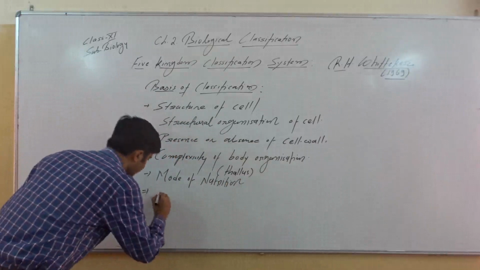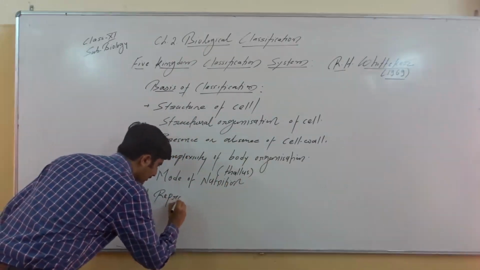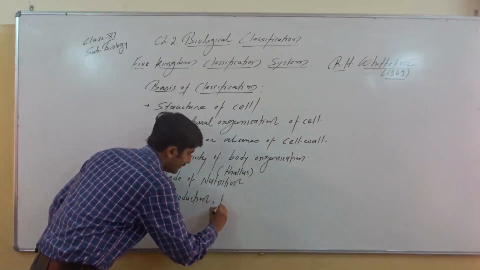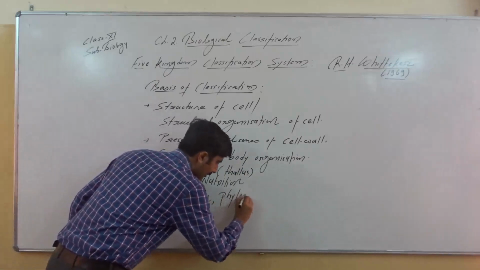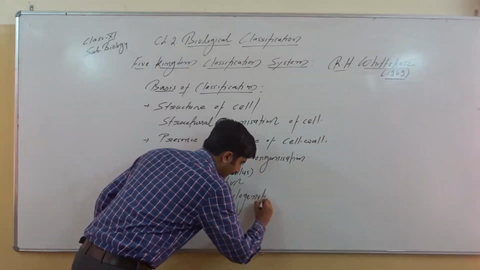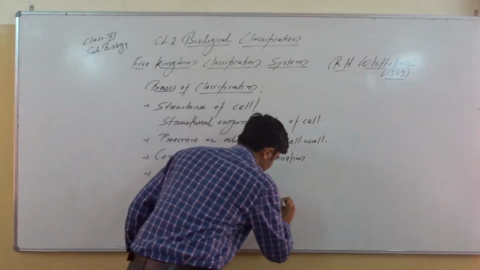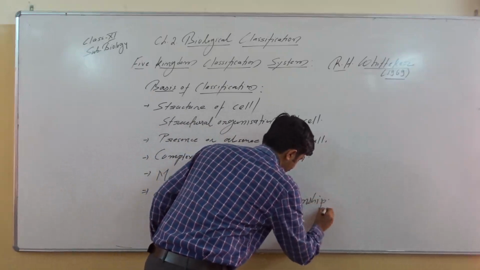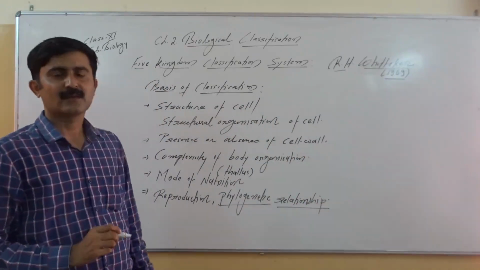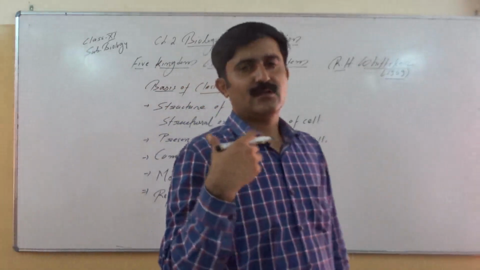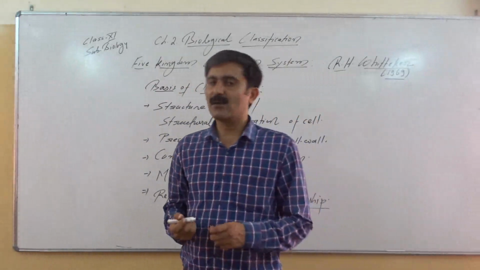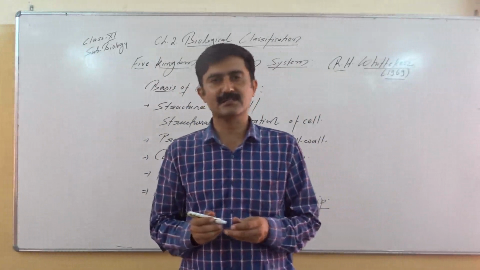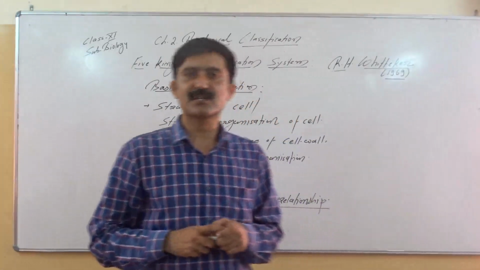Besides that, method of reproduction, and he used phylogenetic relationship also. Phylogenetic relationship means the idea, the knowledge about the ancestral history. So here phylogenetic relationship is also taken as a basis of classification.